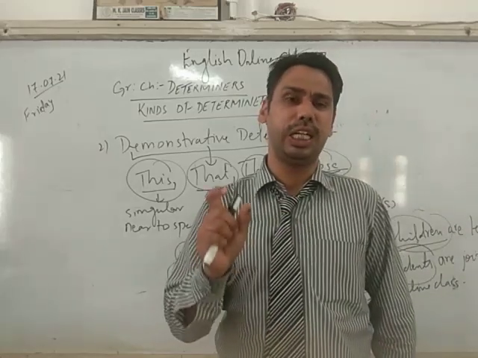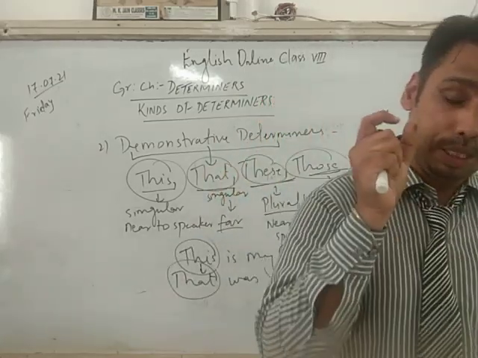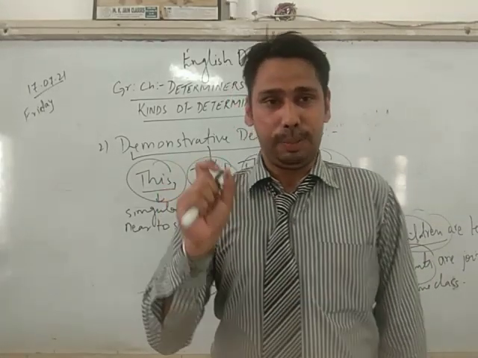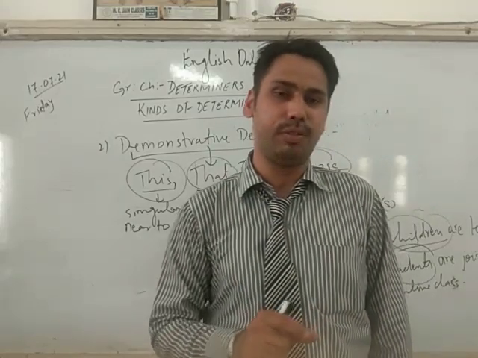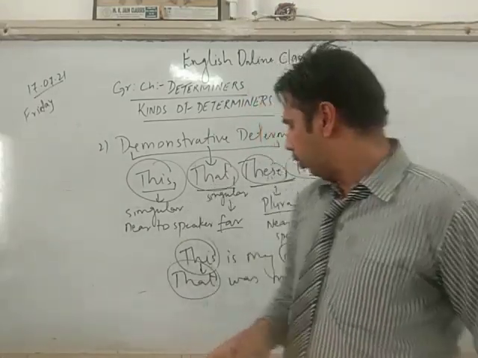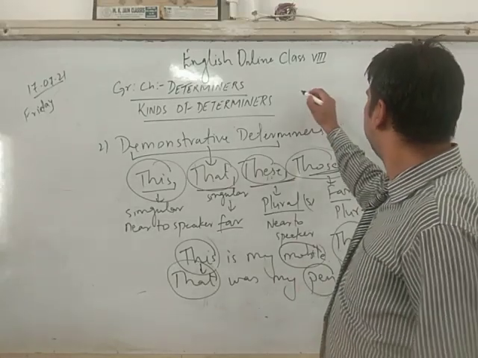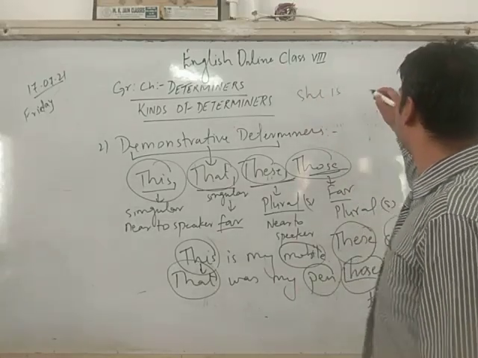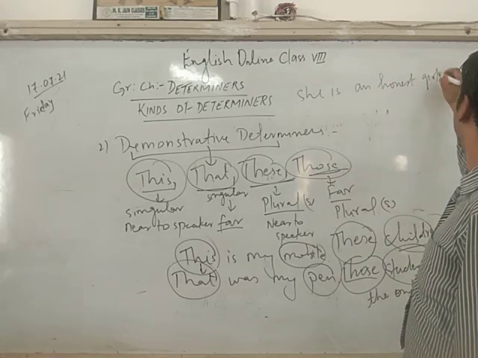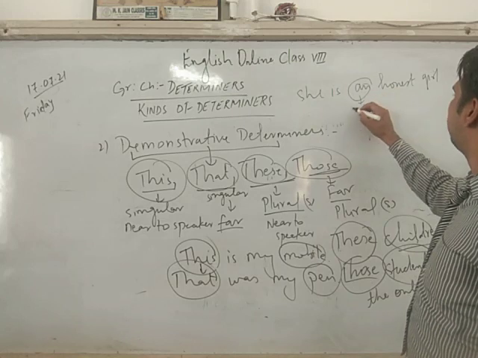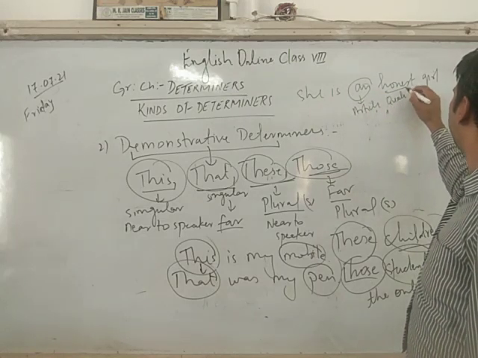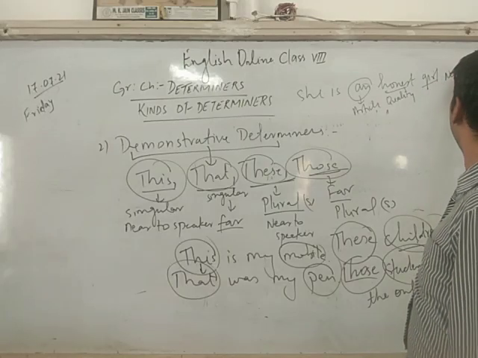A determiner specifies the noun or pronoun. A determiner is placed before the noun or pronoun. Okay, a determiner can also be used before adjectives, like the quality. If I say, she is an honest girl, so an is my article, honest is my quality, girl is my noun, right?